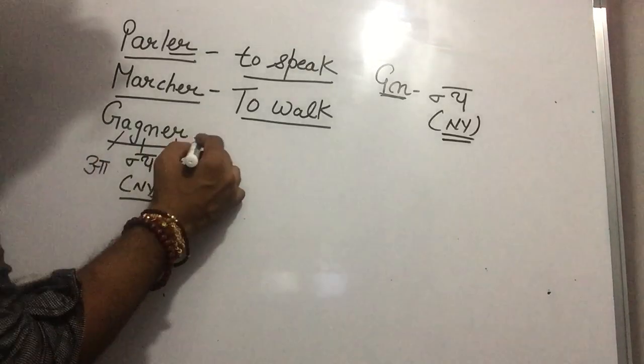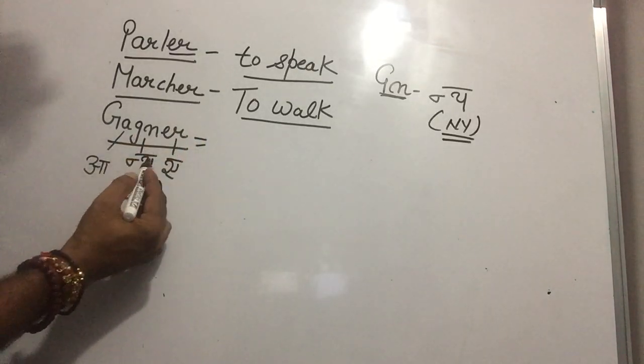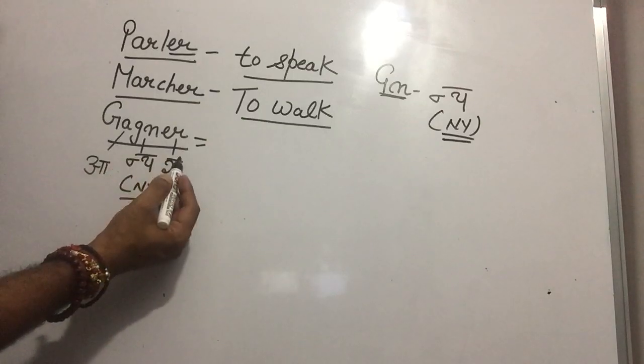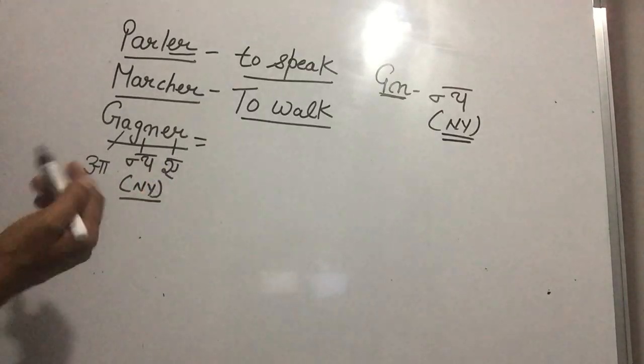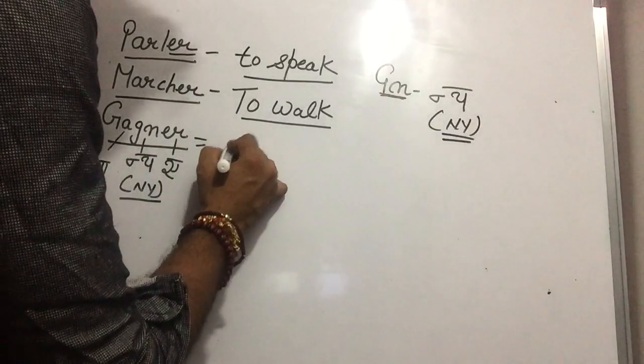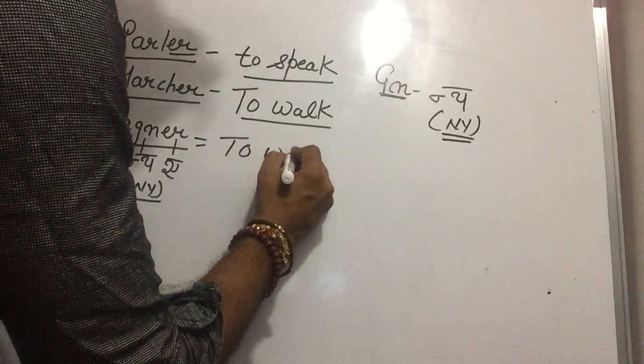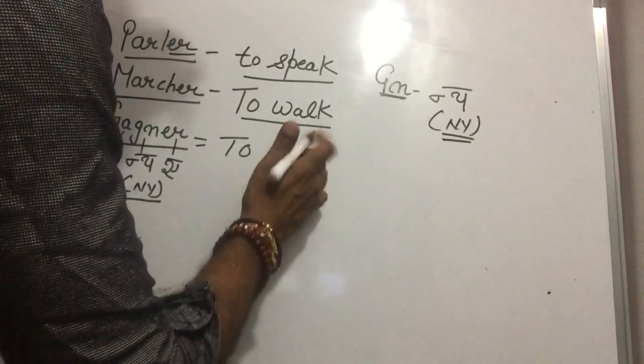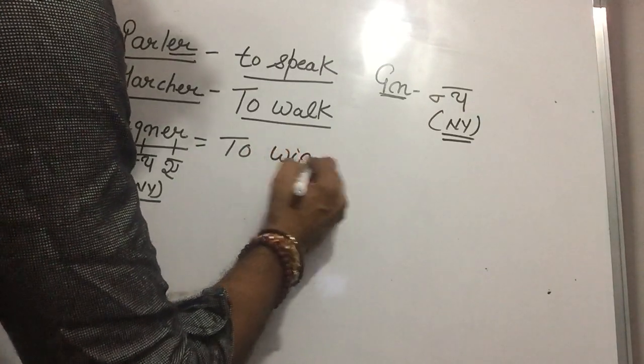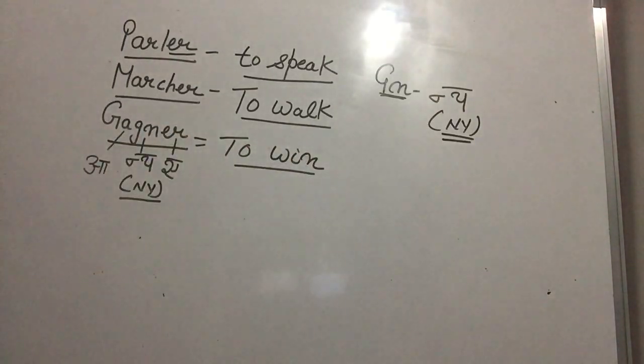So how can we pronounce this? Gagne. Speak up. Gagne. Gagner is to win. Basically we can pronounce it like gagne. Speak up, Paji. Gagne is to win. See, today is the first day. I am trying to teach you first how we can read the sentence, how we can read the words in the French language.